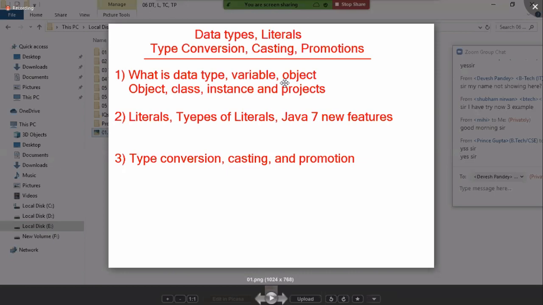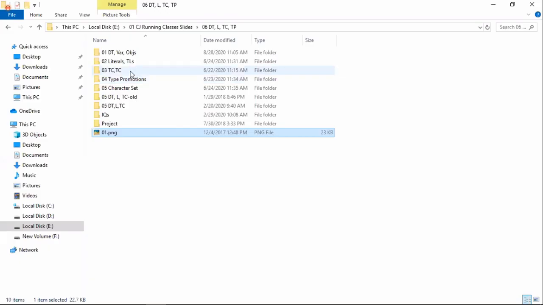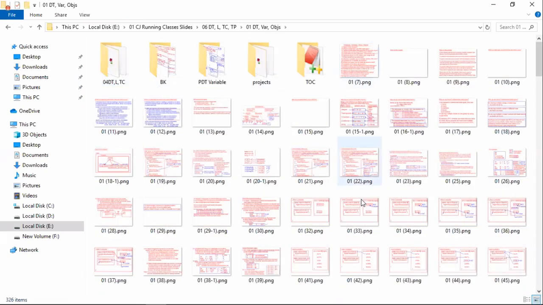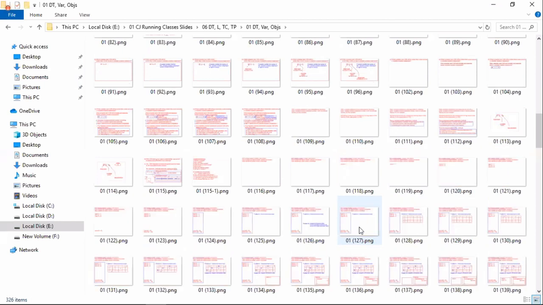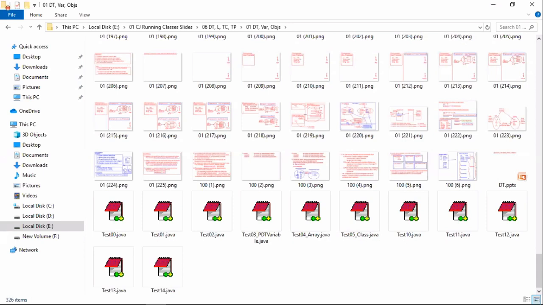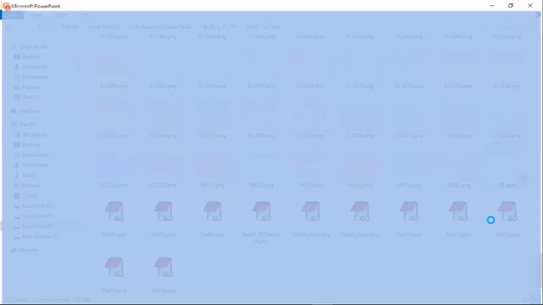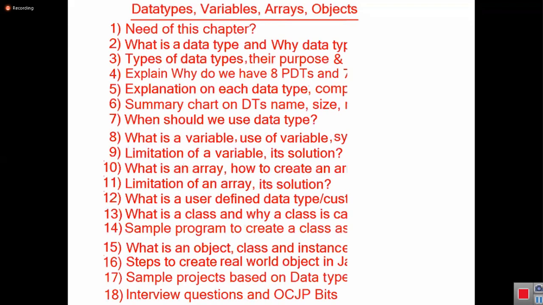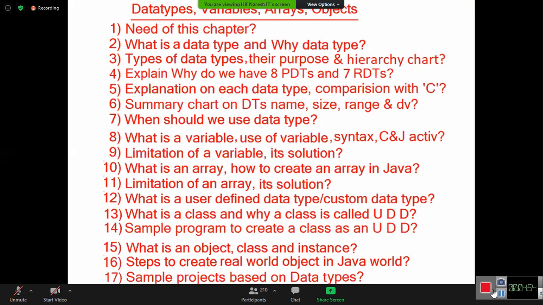What is a data type? What is a variable? What is an object? First topic: data types, variables, objects. Look here. So data types, variables, arrays, and objects. First we are learning this section, and in that, concentrating on the first word, data types. Now this is the complete detail about this chapter, three sections.